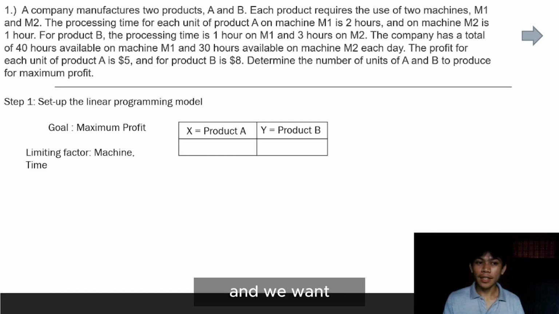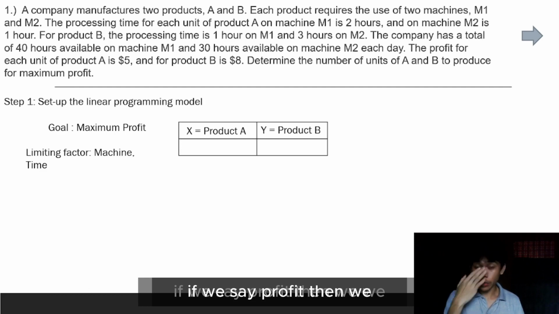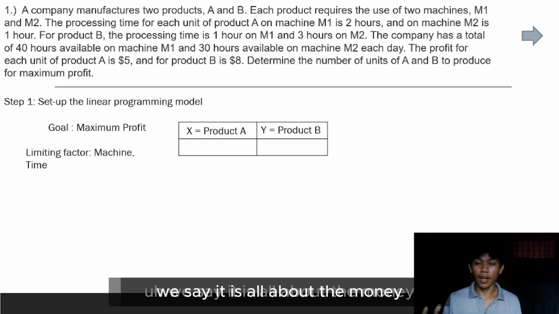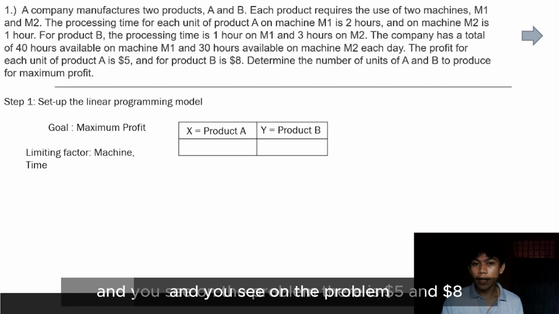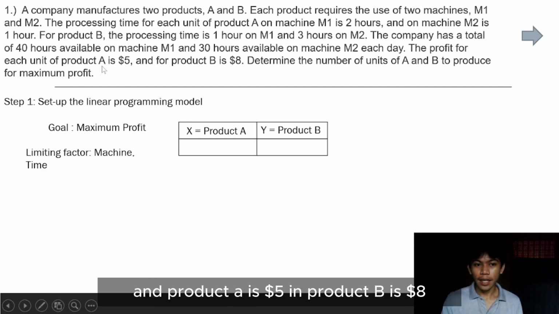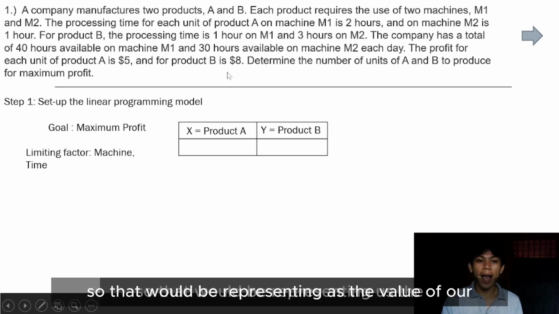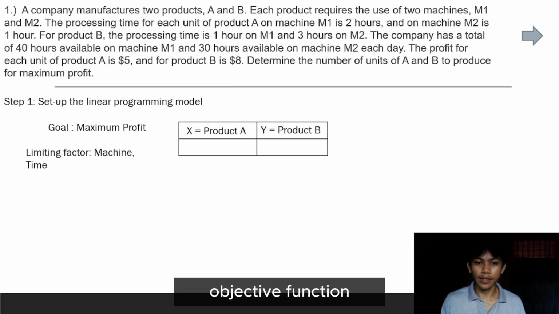If we say profit, then it is all about the money. And you see on the problem, there is $5 and $8. Product A is $5 and product B is $8. So that would represent the values of our objective function.